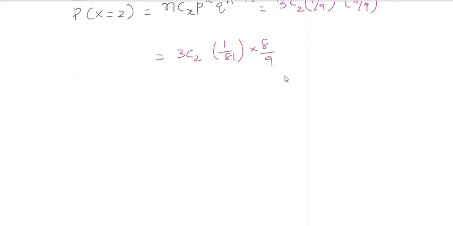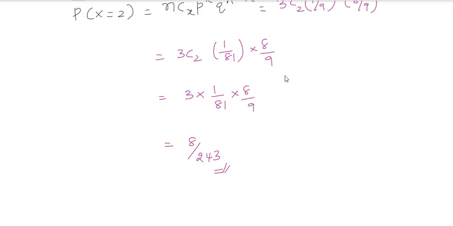So 3C2 value, which is how much? 3C2 value 3 will be there. If you simplify it, you will have it as 8 divided by 243. Check whether you are getting this or not. This is the simple application mode.